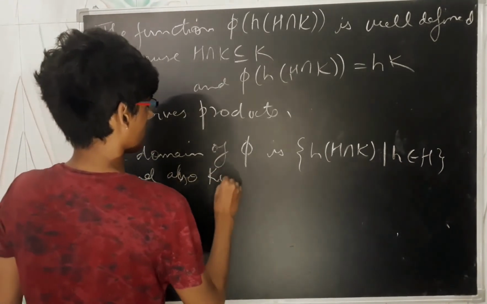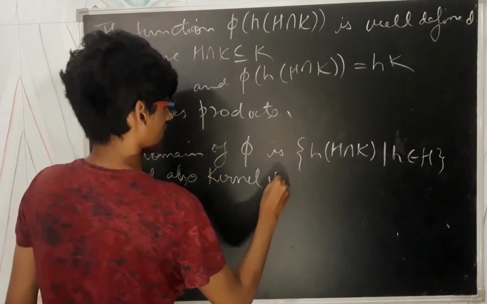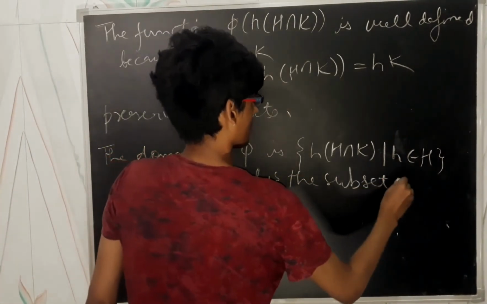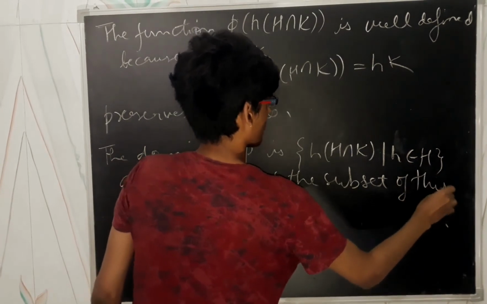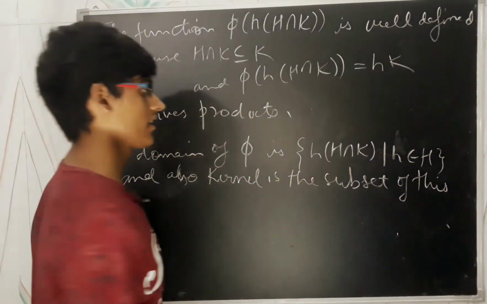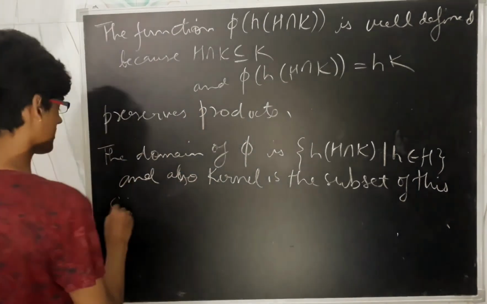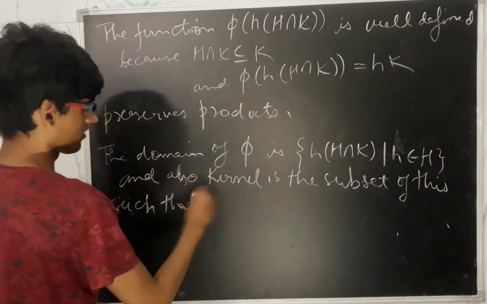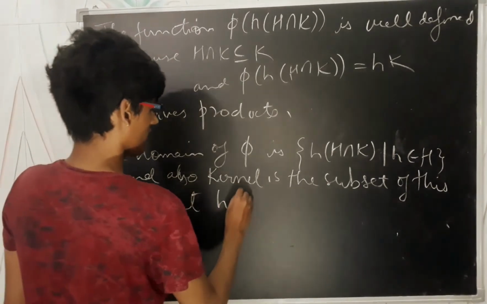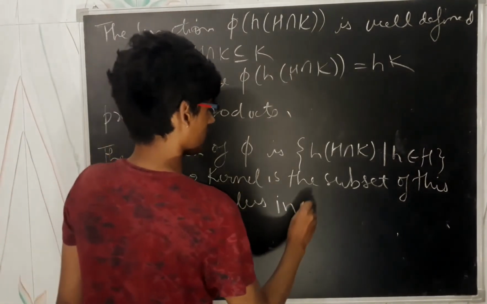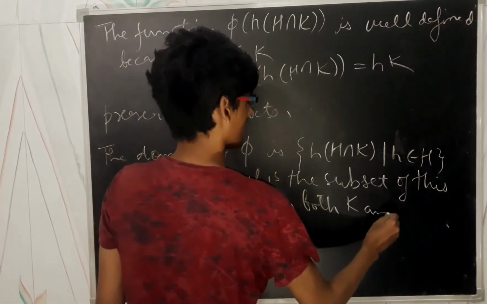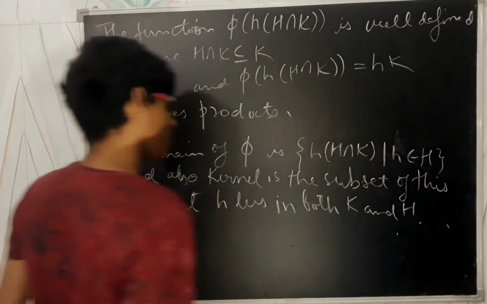Also the kernel is a subset of this set, such that h lies in both K and H. Why does h lie in K?